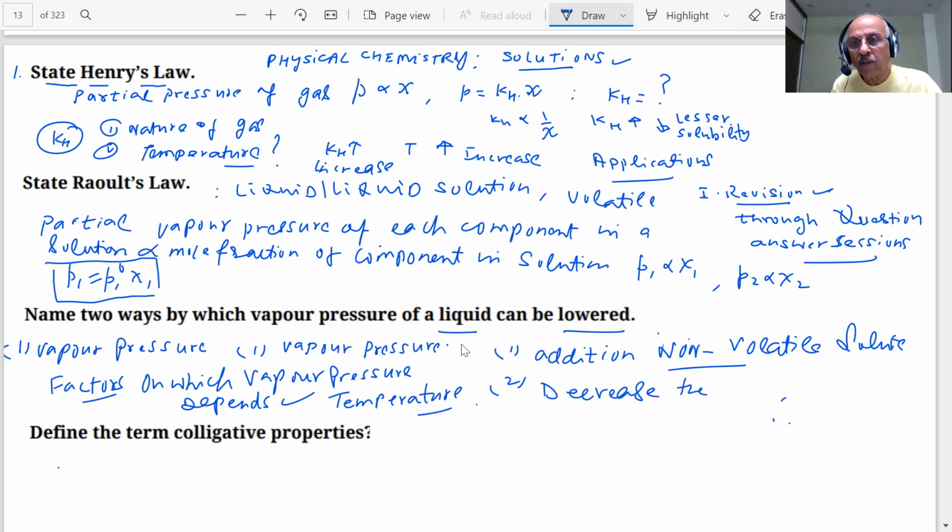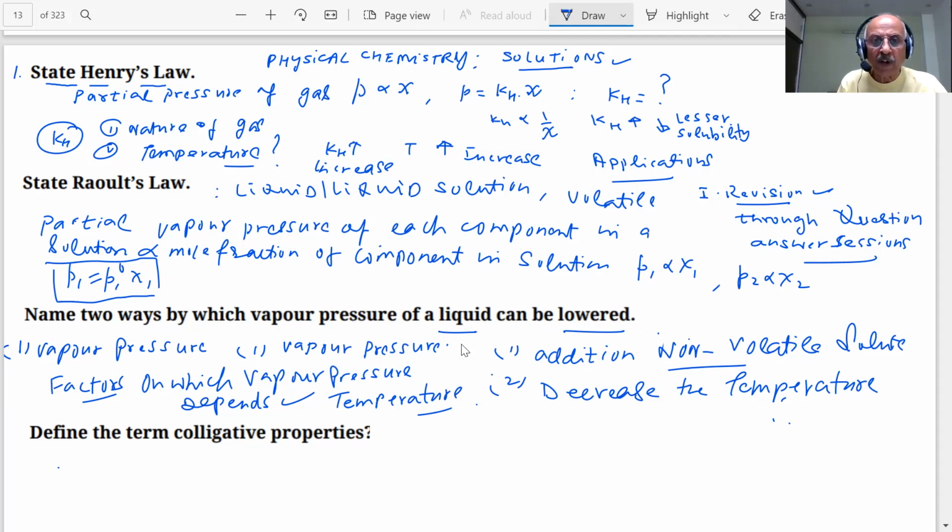If I decrease the temperature, the vapor pressure will decrease. There are factors on which every particular property depends. We have given you an equation also to show how it increases with increase in temperature. Very important.